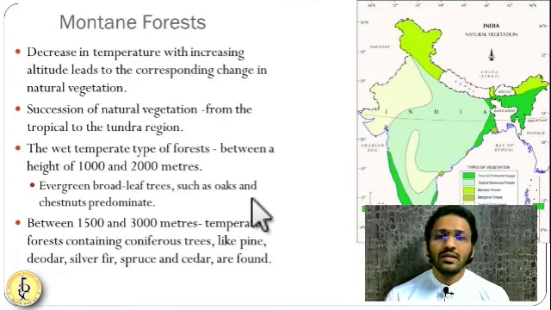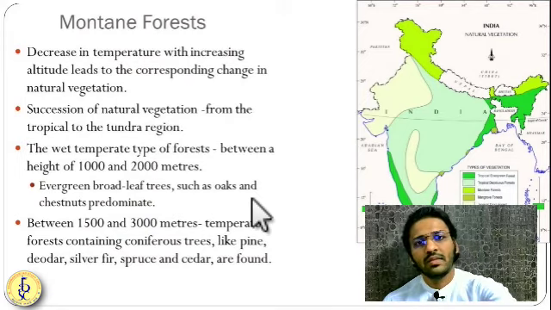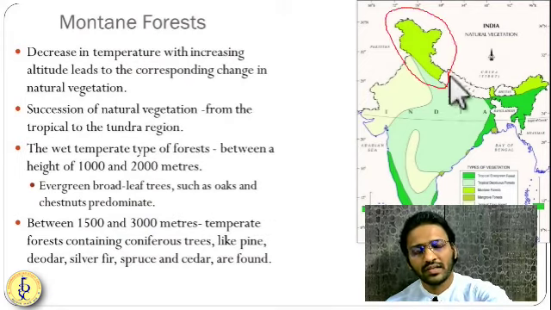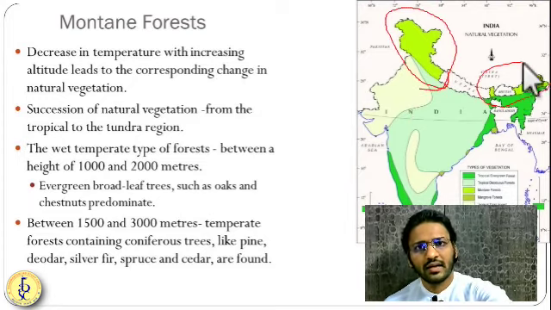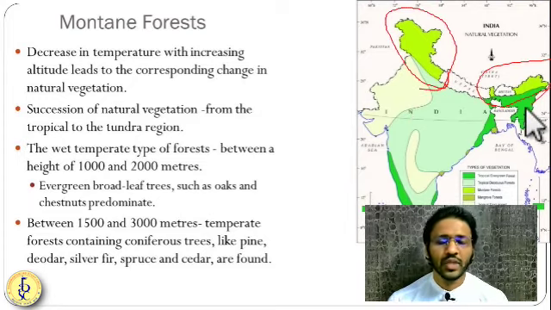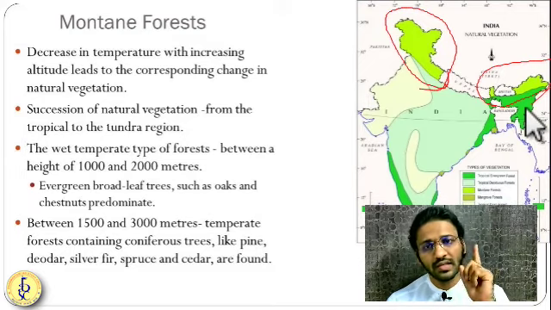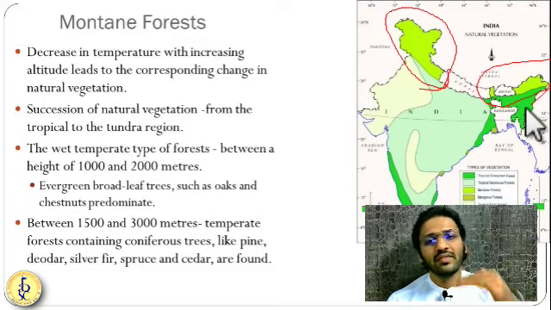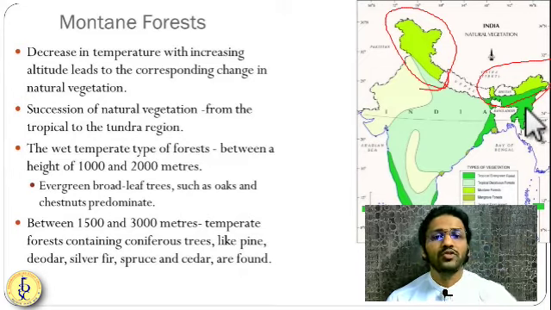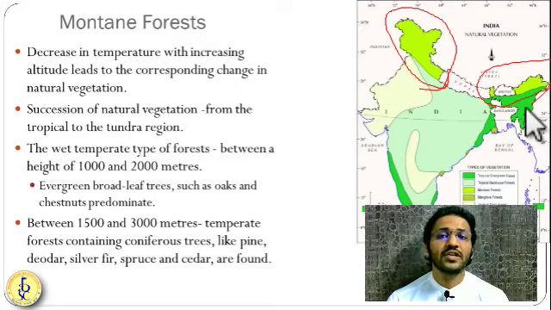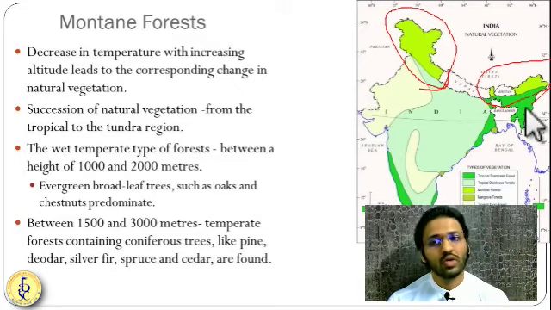Okay. Next is the montane forest or mountain forest. So it is found in the mountainous regions of India, like you can see the Himalayas and northeastern Himalayas over here. So mountain types of forest, this means it is not just a single type of forest. There are different bands of forest. As you move upward into the height, you will find different types of vegetation as well as fauna as you move upwards. Okay.